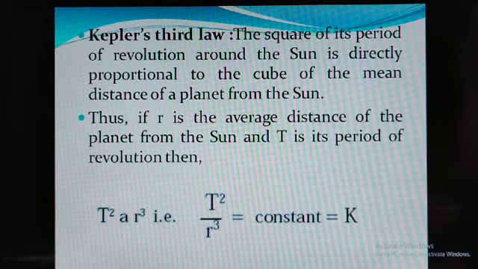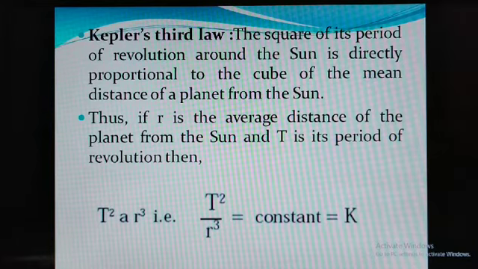Otherwise, if you consider the motion of the moon around the earth, or a satellite or planet rotating around the sun or the earth, with respect to that Kepler gave these three laws. Now I will review them. This is an important one, that's why I will review it again. The orbit of a planet is an ellipse with the sun at one of its foci.